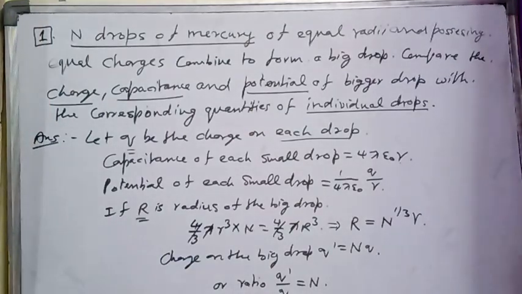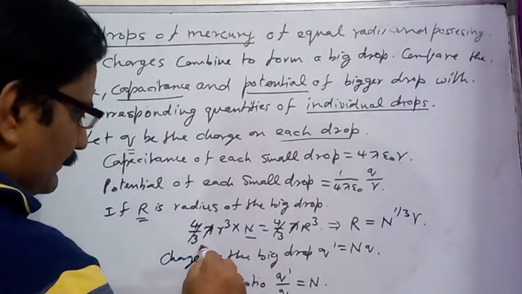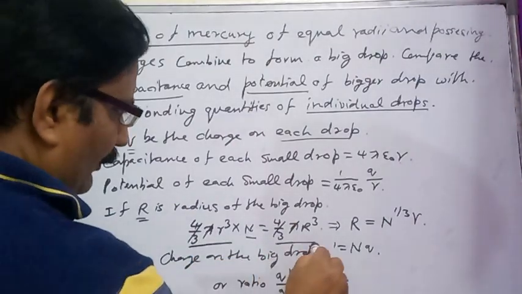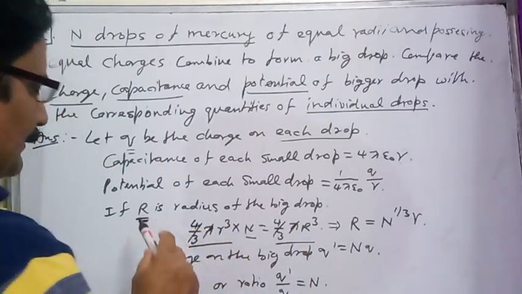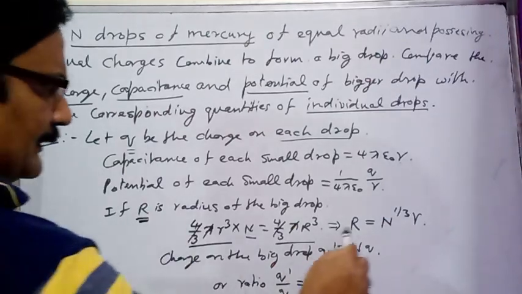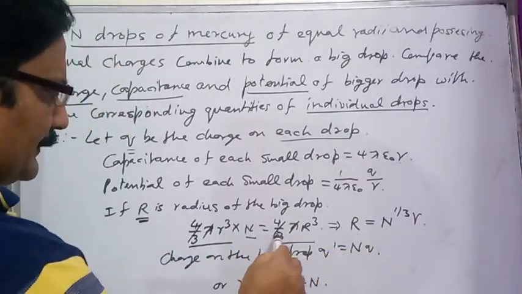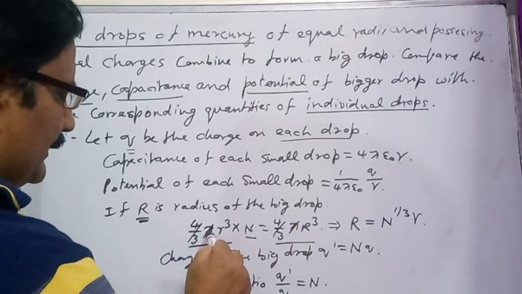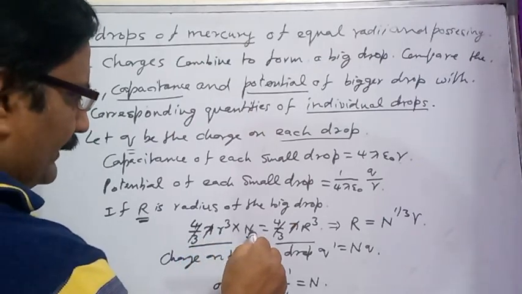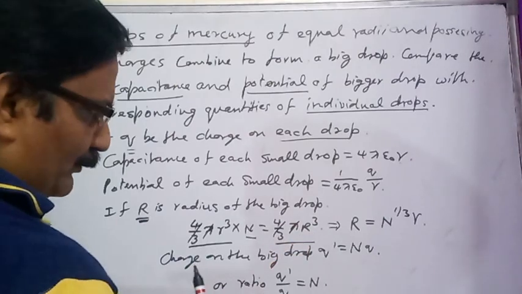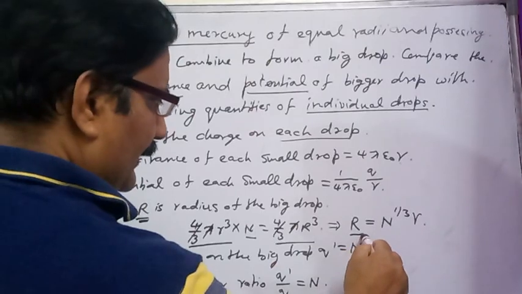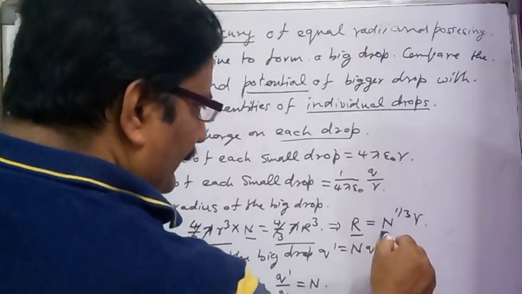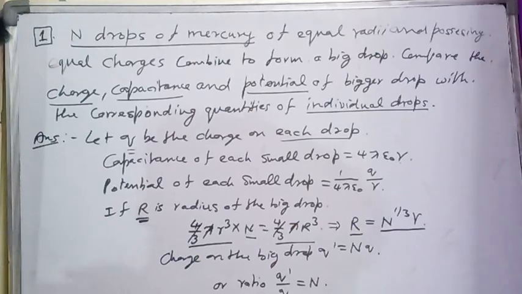So by conservation of volume, if n small drops combine to form a big drop, suppose the radius of the big drop is capital R. What is the relation between the radius of the big drop and the radius of the small drop? By conservation of volume, 4 by 3 pi small r cube into n is equal to 4 by 3 pi capital R cube. 4 by 3 pi cancels. The relation is capital R equals cube root of n multiplied by r.